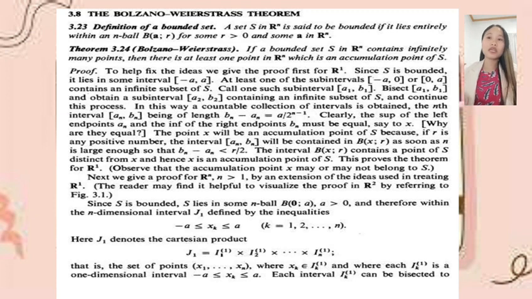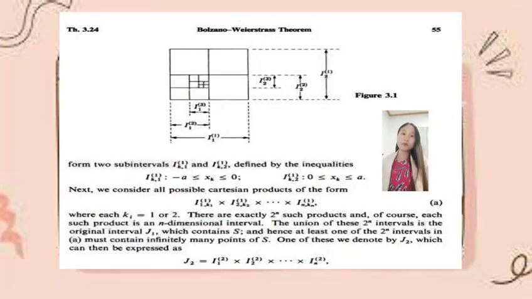Each interval Ik to the power of 1 can be bisected to form two subintervals, Ik1 to the power of 1 and Ik2 to the power of 1, defined by the inequalities. So kindly look at the figure 3.1. So that's the figure 3.1. Next, we consider all possible Cartesian products of the form, just look at the form, where each ki is equal to 1 or 2.